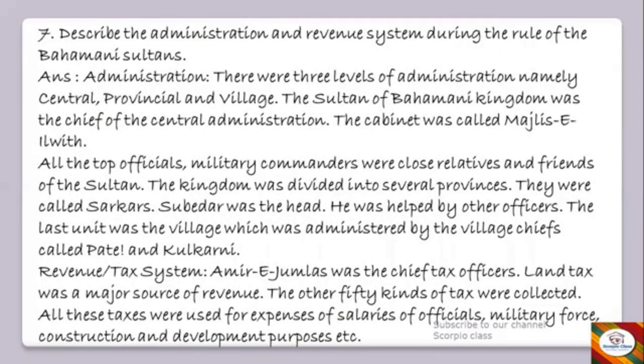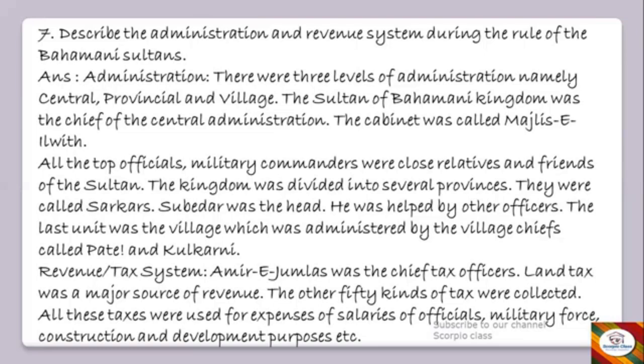Next, moving on to the seventh question. Describe the administration and revenue system during the rule of Bahamani sultans. The answer is administration. Let us see administration part first. So there were three levels of administration, namely central, provincial, and village. The Sultan of Bahmani Kingdom was the chief of the central administration. The cabinet was called Majlis-e Ilwit. All the top officials and military commanders were close relatives and friends of the Sultan.